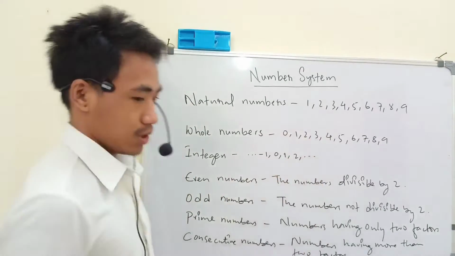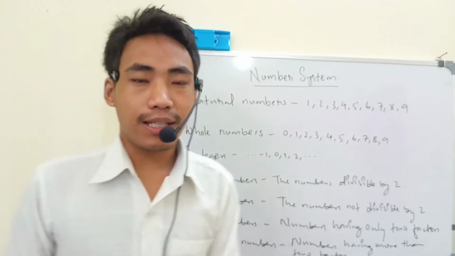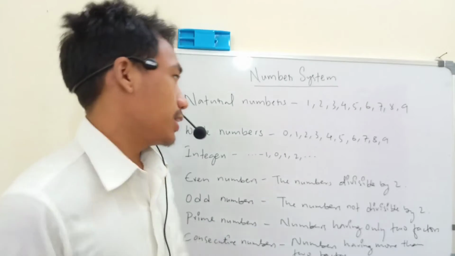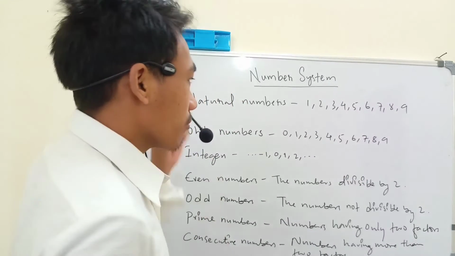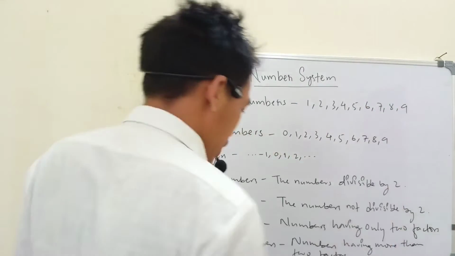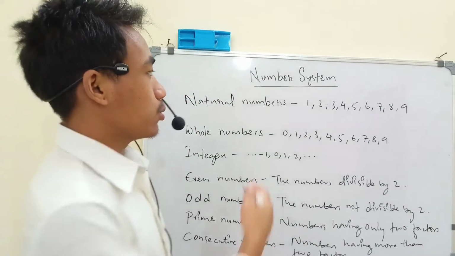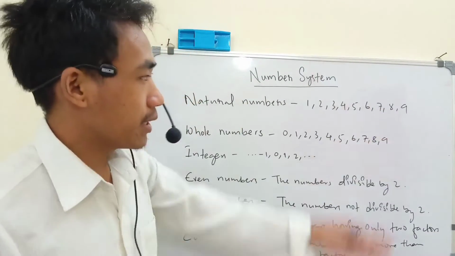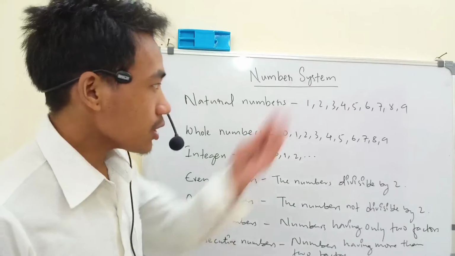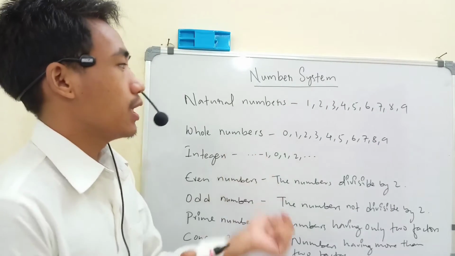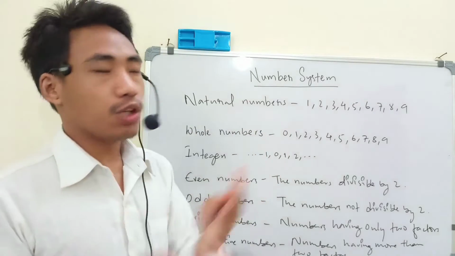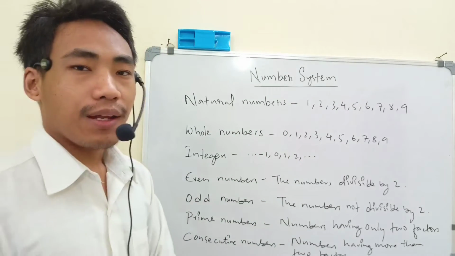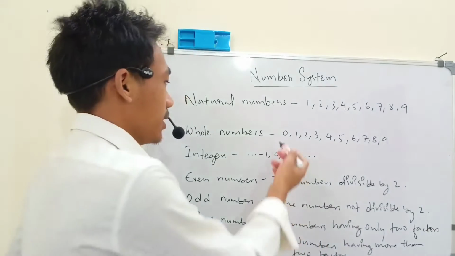Then come the whole numbers. So what are whole numbers? Why do we need the whole numbers? Because see here, from 1 to 9 we have the 9 digits. If we want to proceed further and express numbers bigger than 9, we get stuck here. We cannot express other numbers using these 9 numbers. So the invention of 0 was very much necessary. And thankfully Aryabhatta invented the number 0.